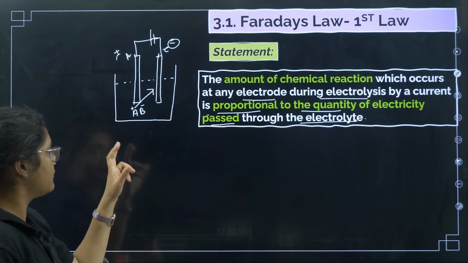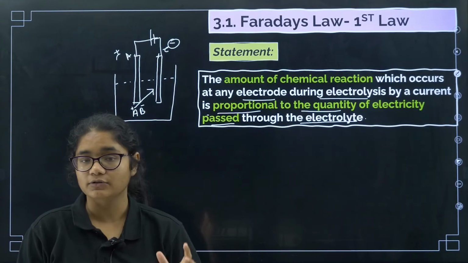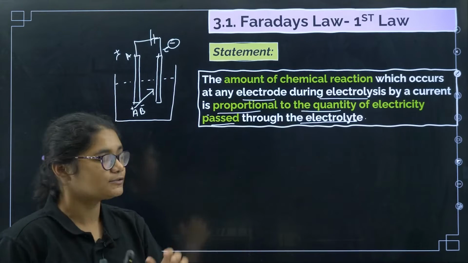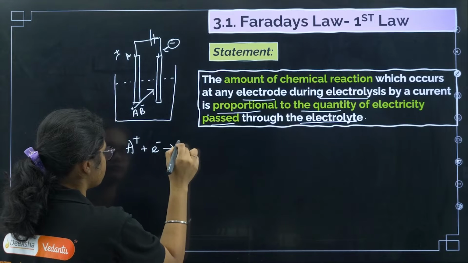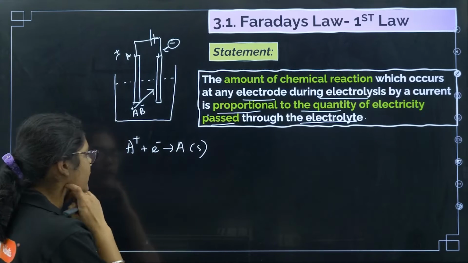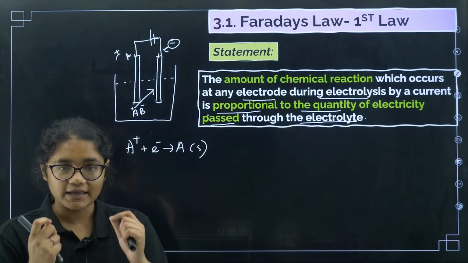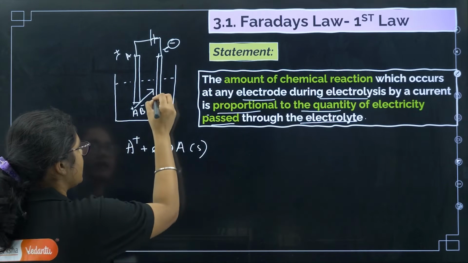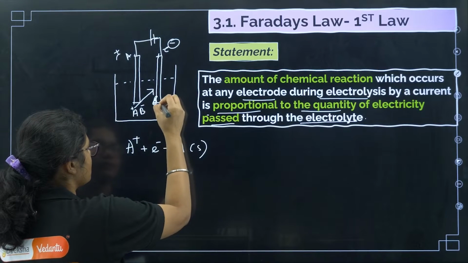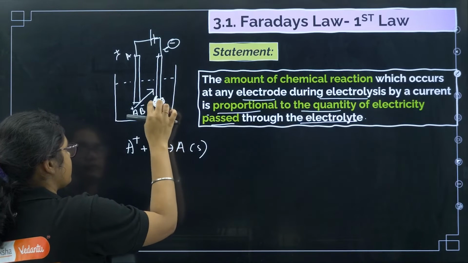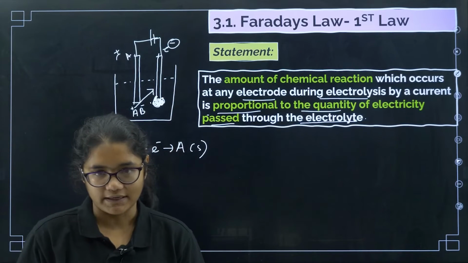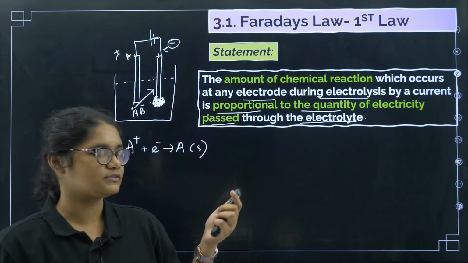Once it goes there, at the cathode reduction always takes place. So A plus will undergo reduction, by gaining one electron to form a solid. This A will become solid and get deposited here. Our questions will be to calculate this amount of A deposited. For that we use Faraday's law.